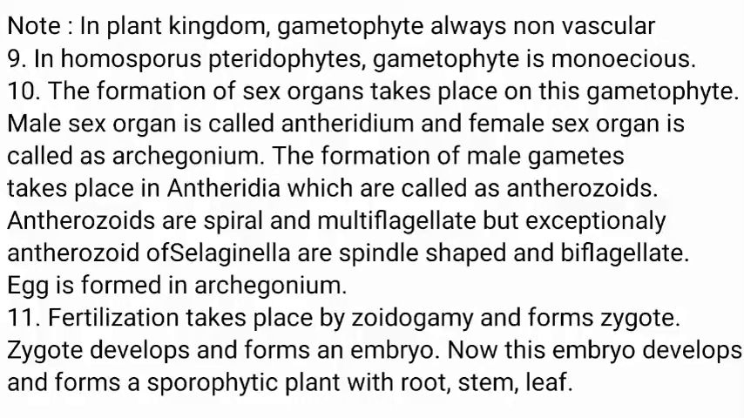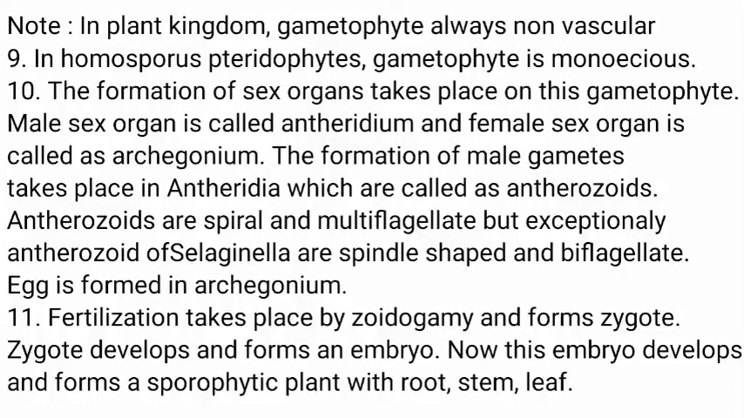In homosporous pteridophytes, gametophyte is monoecious. The formation of sex organs takes place on this gametophyte. Male sex organ is called antheridium and female sex organ is called archegonium. The formation of male gametes, called antherozoids, takes place in antheridia. Antherozoids are spiral and multiflagellate, but exceptionally antherozoids of Selaginella are spindle shaped and biflagellate. Egg is formed in archegonium.